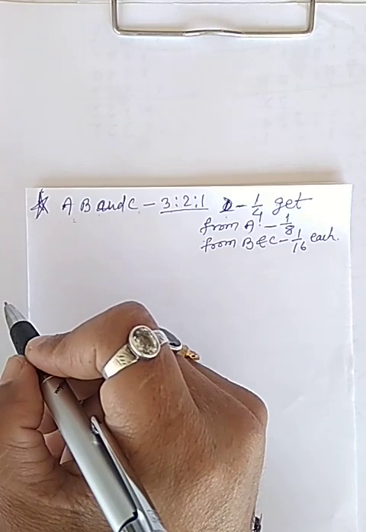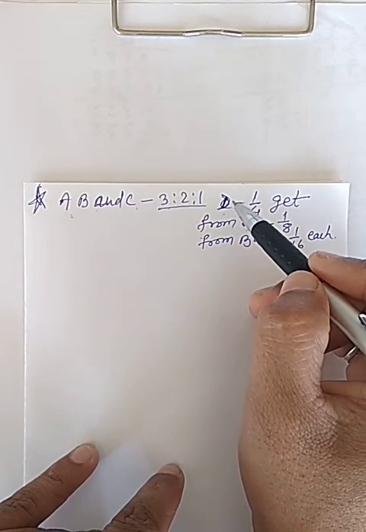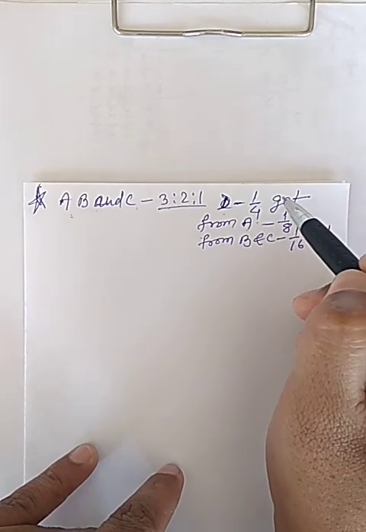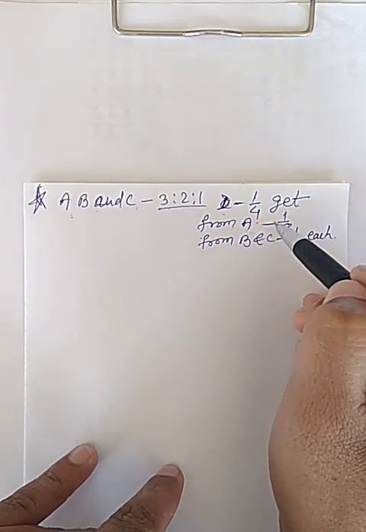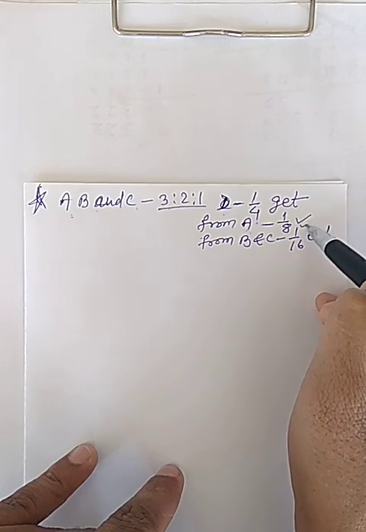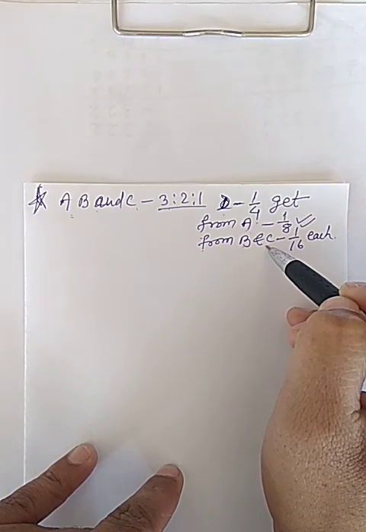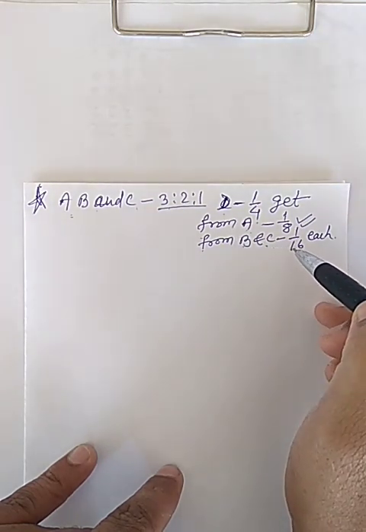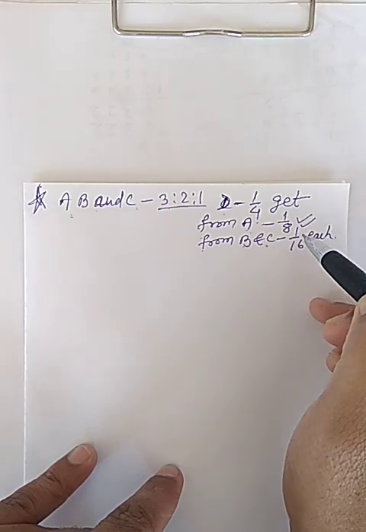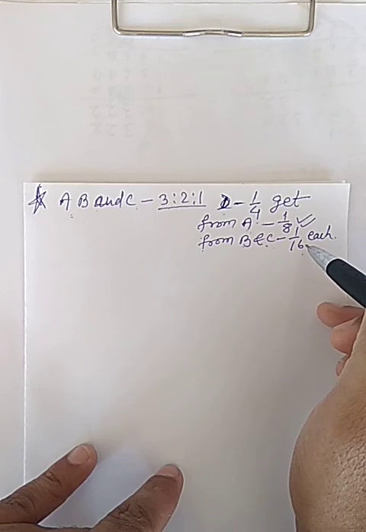It means D gets his share from A 1/8, and from B and C he will get 1/16 from each.